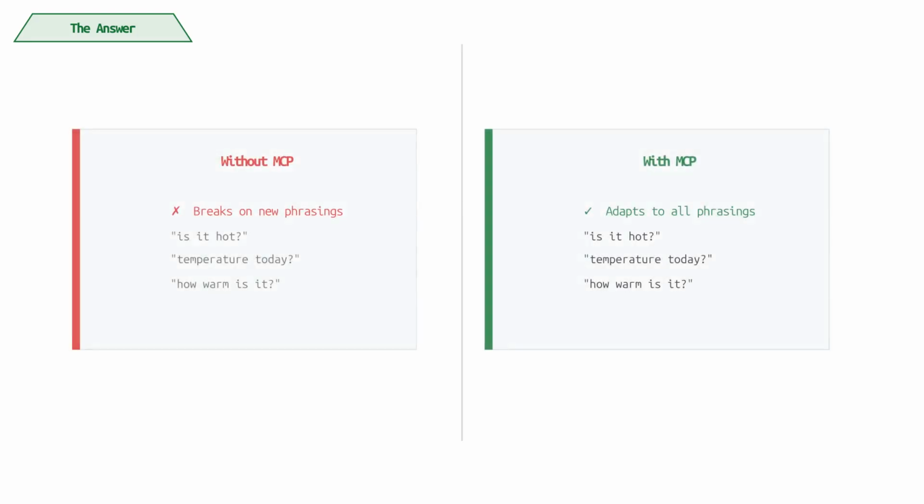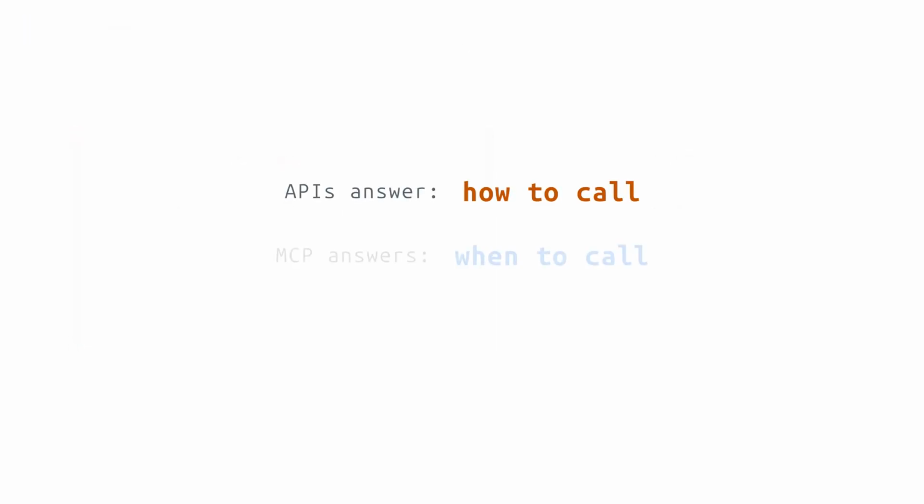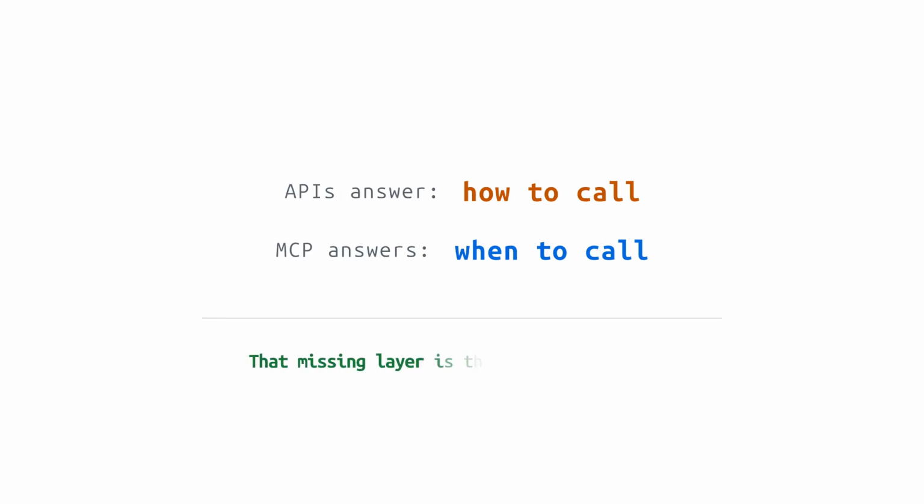So the difference is simple. APIs tell the system how to perform an action. MCP allows the model to decide when that action is needed. That missing decision layer is why MCP exists.